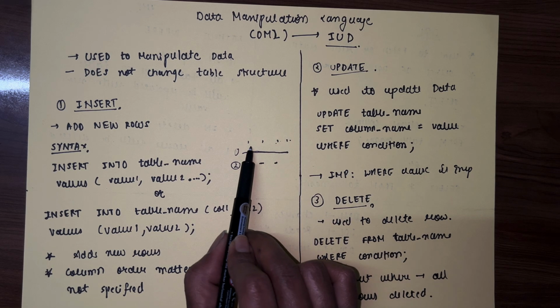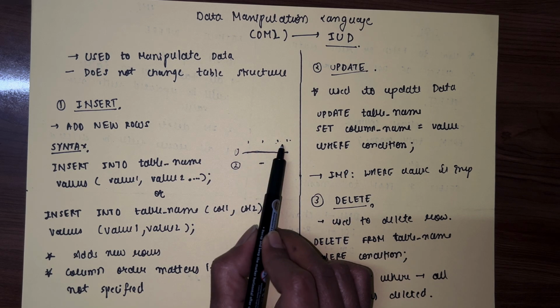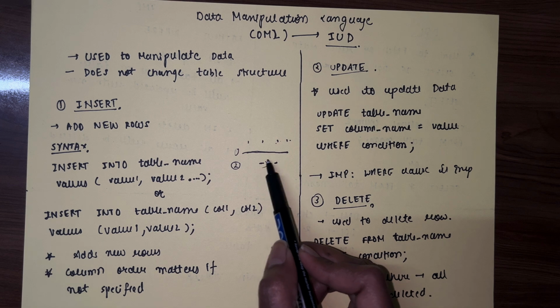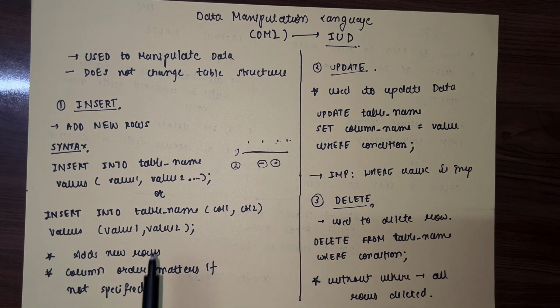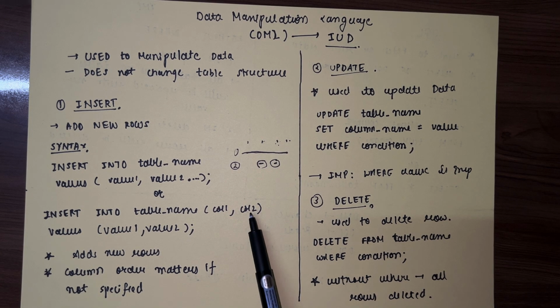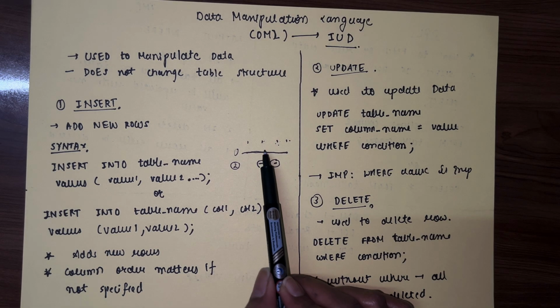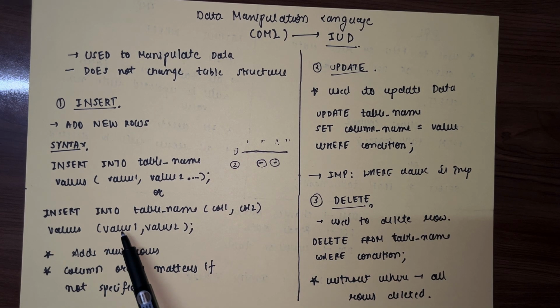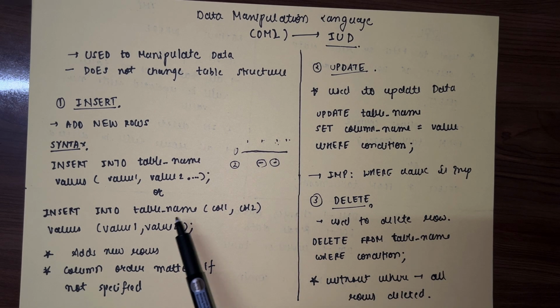You don't want to enter data in the first and fourth columns. So in that case you need to specify the columns in which you want to enter the data. Insert into table name, this column's name, this column's name, values, the value you want to enter in this column, and the value you want to enter in this column.